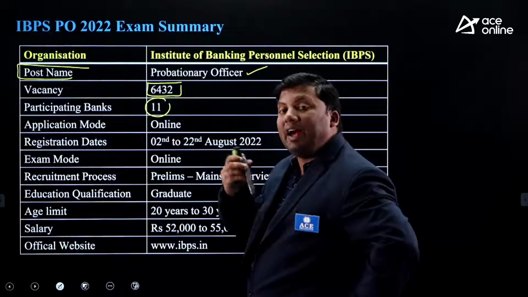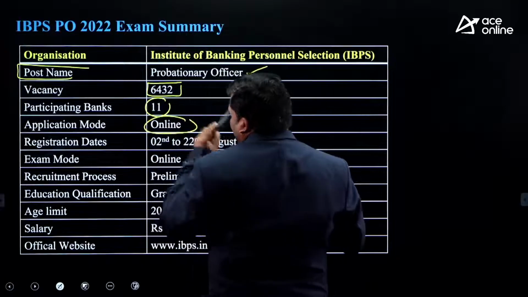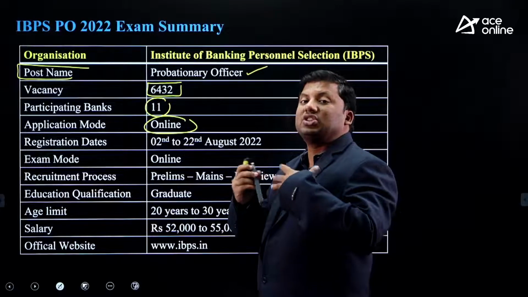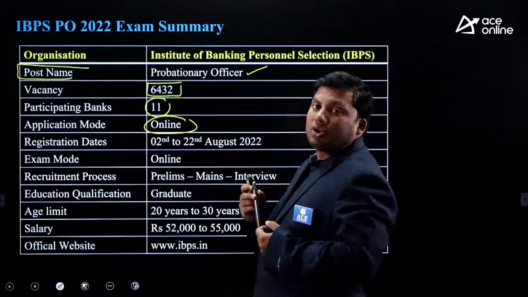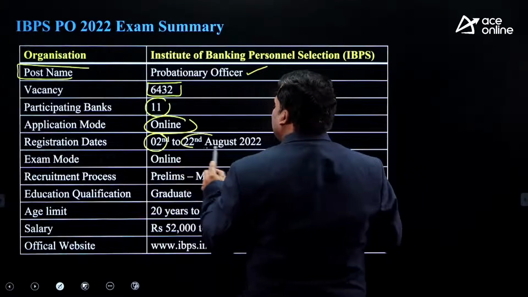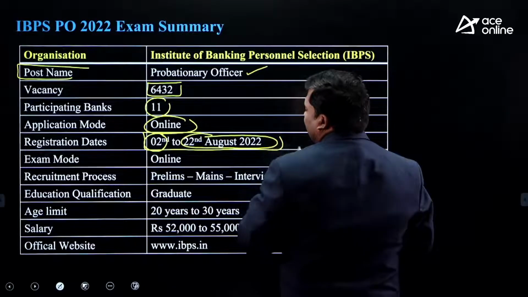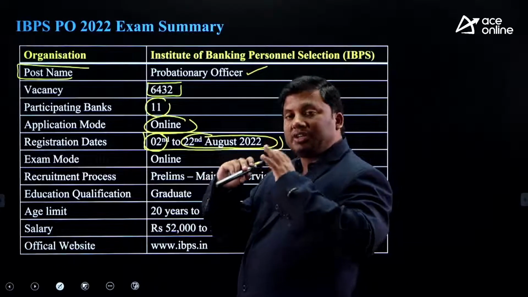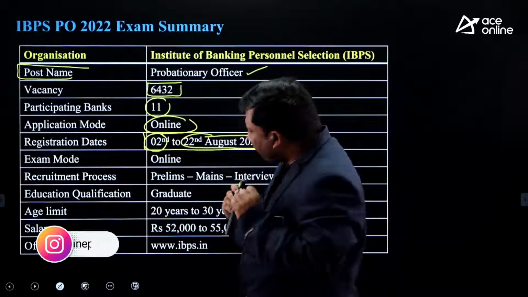Sir, how do I apply for this examination? You need to apply online. The mode of application will be online. Sir, when should I register? There is a window given for students to register from 2nd August to 22nd August. You can register online by going to the ibps.in website and filling in the required details.